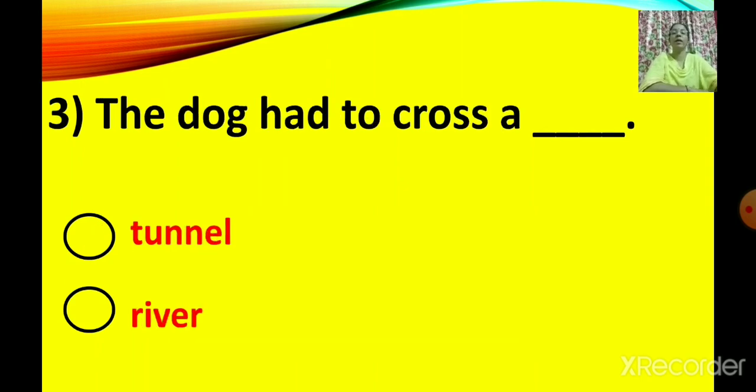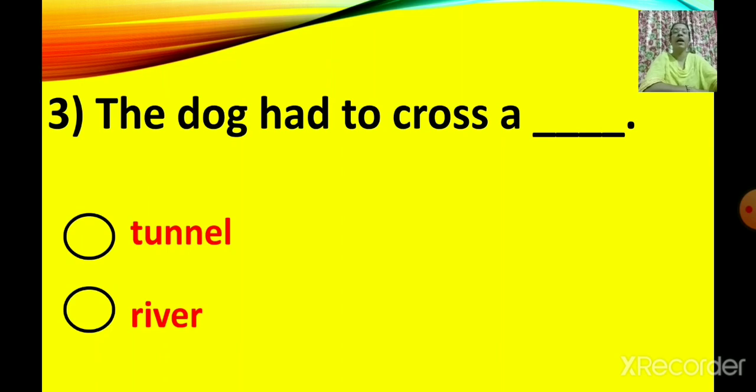Number 3. The dog had to cross a dash. Tunnel or river? Options are tunnel or river. So the dog had to cross a tunnel or a river.